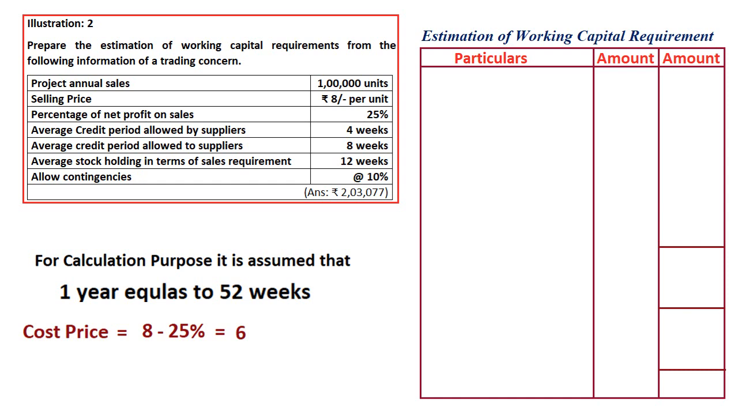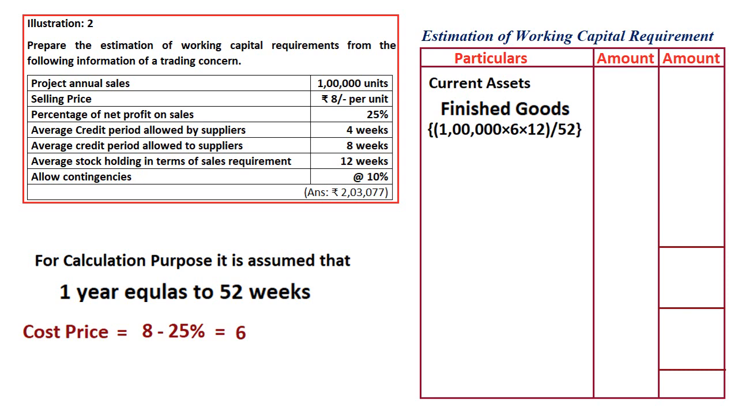So bear in mind, this is not a manufacturing concern, it is just a trading concern. So no work in progress, no raw material, direct material. Under current assets, finished goods we take directly. How much finished goods? That is 1 lakh units into 6 into 12. What is this 6 rupees? 6 rupees is the cost price we just calculated. What is this 12? That is the 12 weeks of holding of finished goods.